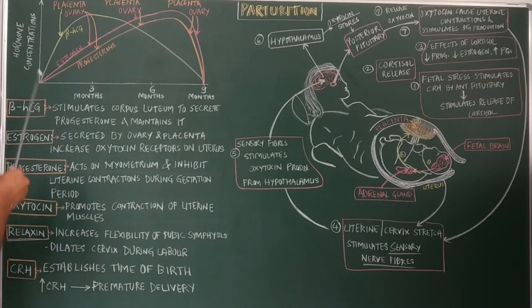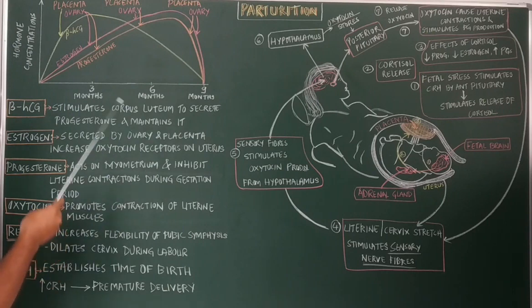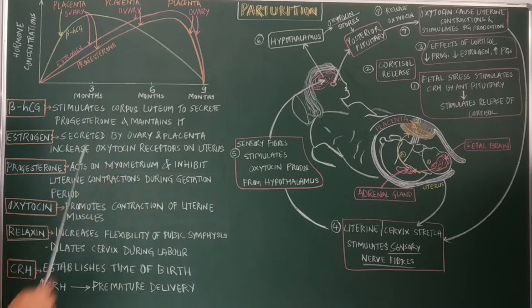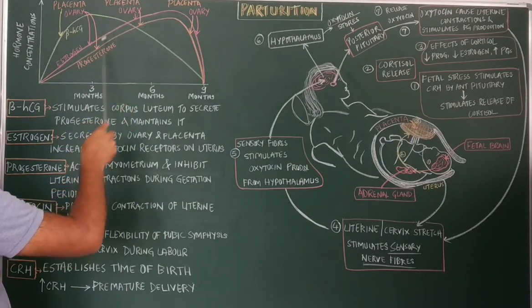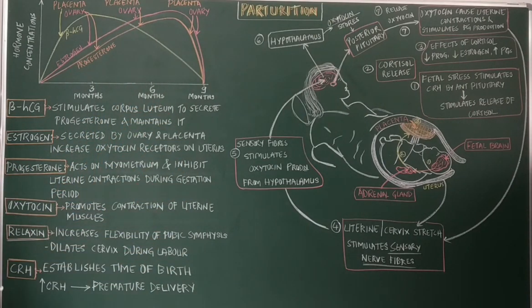Now let's look at the graph, where on the y-axis I have mentioned the hormone concentration, and on the x-axis we have the gestation period in the first trimester, second trimester, as well as the third trimester. So initially in the first trimester, the hormone that increases is beta HCG, which is secreted by the placenta, because this beta HCG stimulates the corpus luteum, and it helps in the secretion of progesterone by the corpus luteum. And thereafter the estrogen levels also start increasing, as well as the progesterone levels.